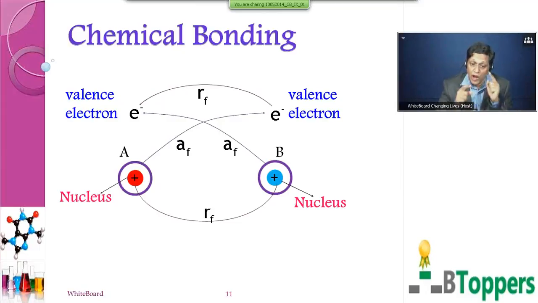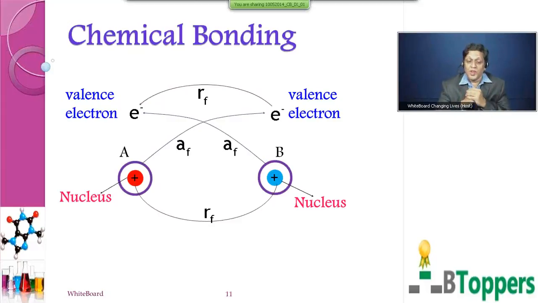And children, along with attractive forces, there will also be repulsive forces. Guess where will the repulsive forces come from? It will be between the valence electrons of one atom and the valence electrons of another. And the repulsive forces can also be between the nucleus of one atom and the nucleus of another. So there will be attractive forces as well as repulsive forces. Attractive forces are between the valence electrons of one atom and the nucleus of another, and repulsive forces will be between the nucleus of two atoms and the valence electrons of the two atoms.